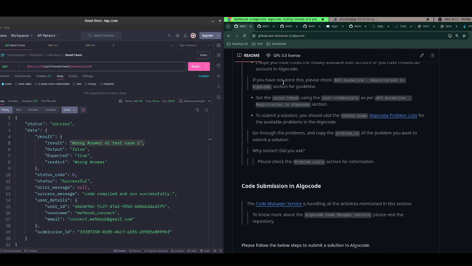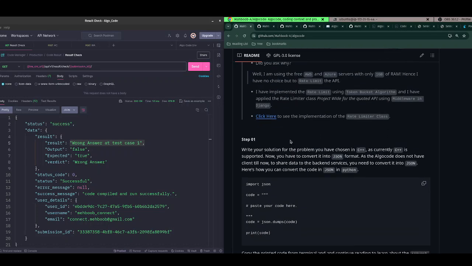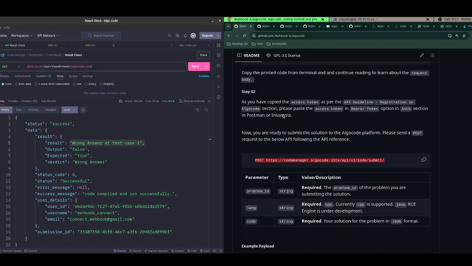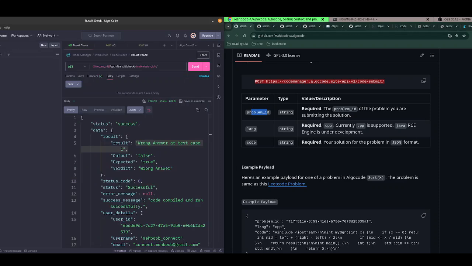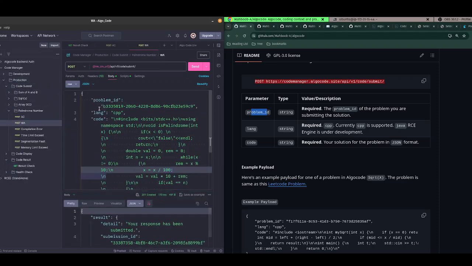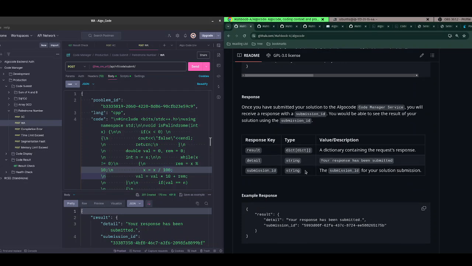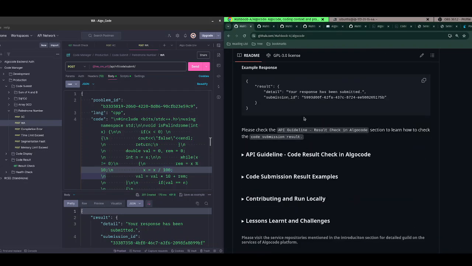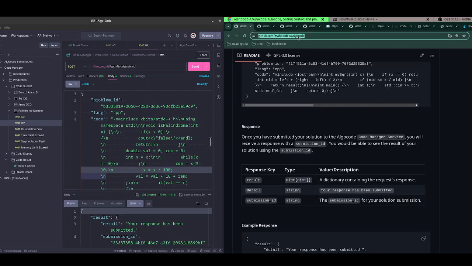And this is the code submission. You can see, this is really very great documentation. You can follow the steps on how you can make things happen. This is the problem ID, lang and code. So this is the example, so you will not feel lost. So if you really want to make a code submission, then you can follow along with this repo.